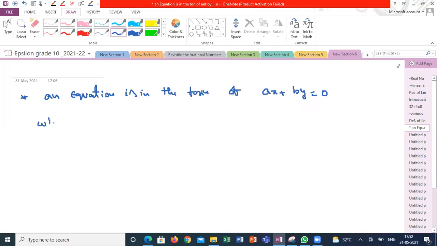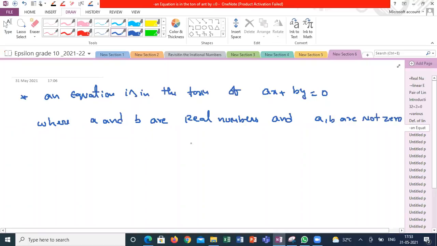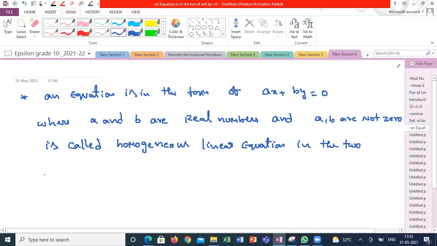Where a and b are real numbers, and a and b are not 0, is called a homogeneous linear equation of two variables, x and y.